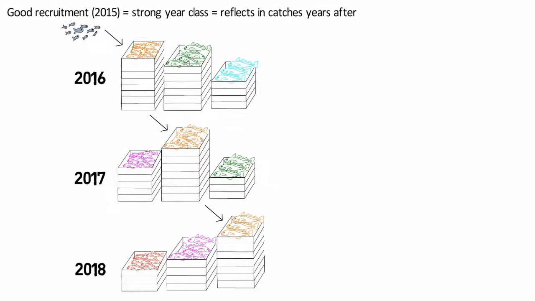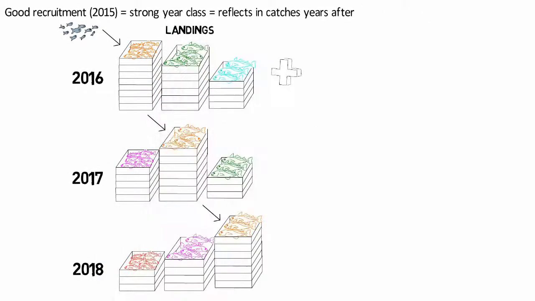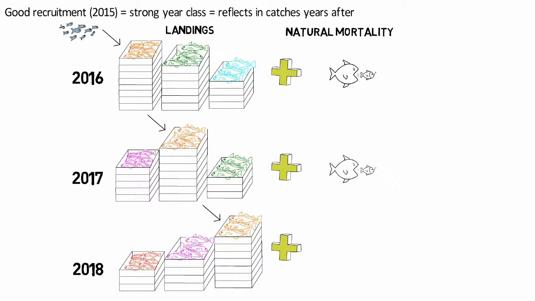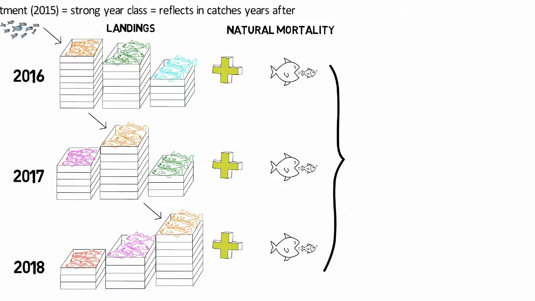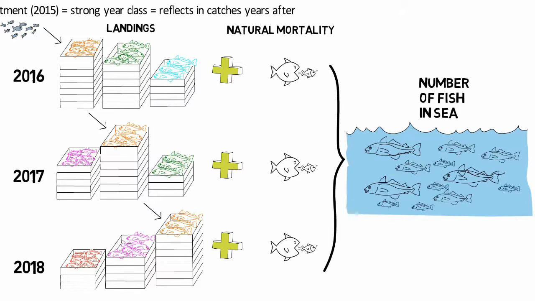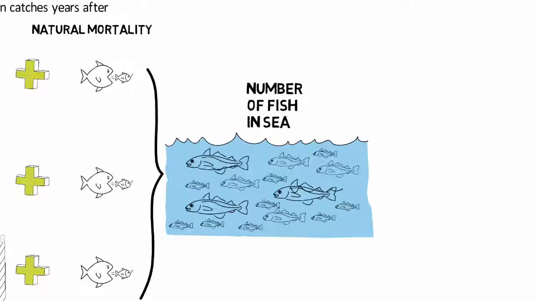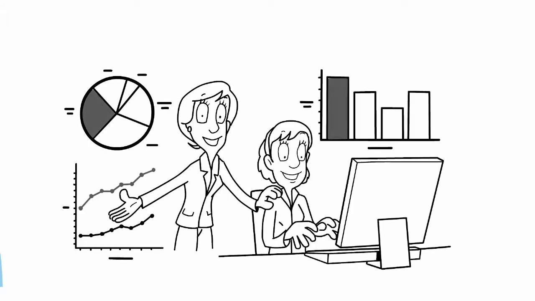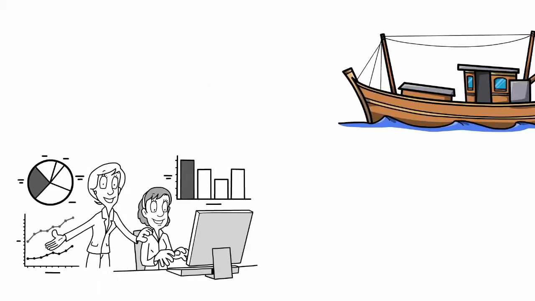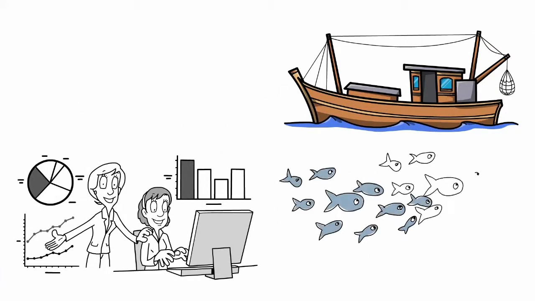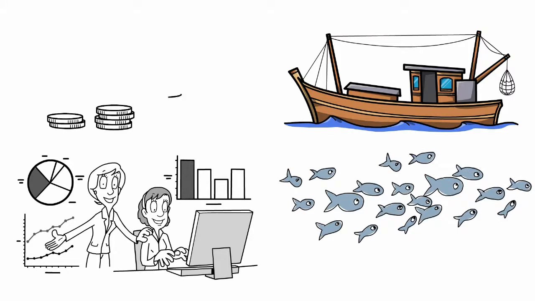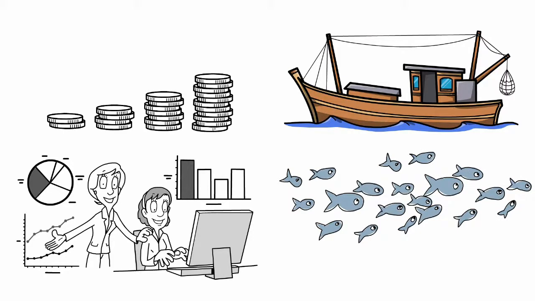In virtual population analysis, scientists add up all the fish that were landed of each age group, plus all the fish that died naturally for a particular age. And that estimates how many fish were in the sea in a particular year. This process of simple accountancy lets scientists predict how many fish there will be in the sea in future, so that they can provide advice on catch levels that are sustainable, and allow fish stocks to replenish themselves so that fishers can continue to operate profitably for years to come.